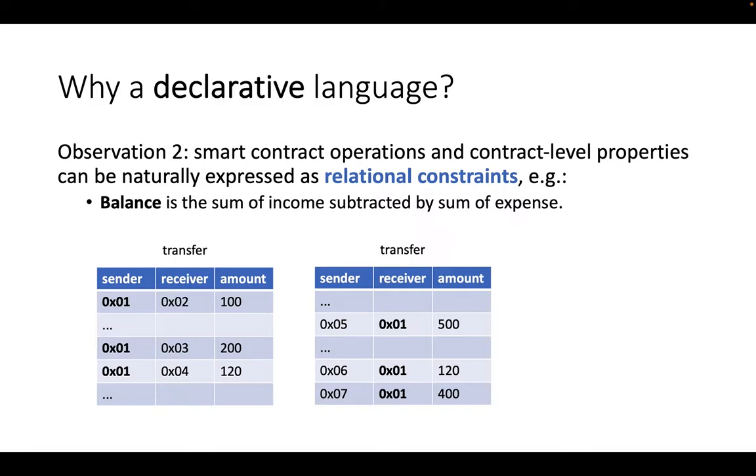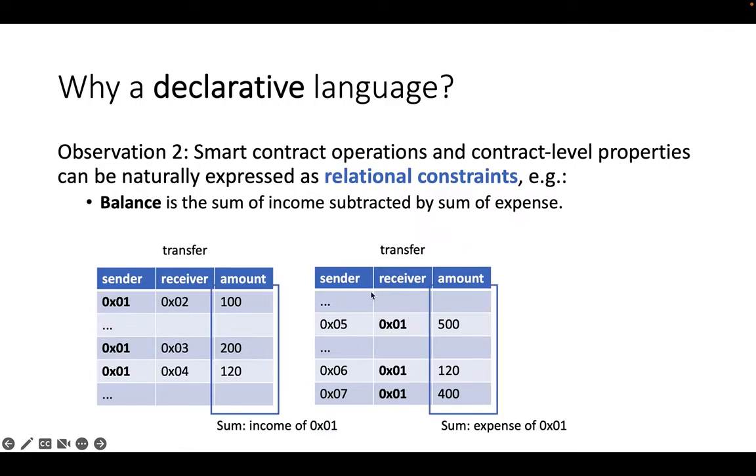constraints. For example, if I want to see the balance of a particular account, say 0x01, I would pull the transfer record where it is the sender and another group of transfer record where it is the receiver. And I sum up the amount of these two groups of transfer records to get the income of 0x01 and the expense of it, and I do a subtraction and I get the balance of this account.